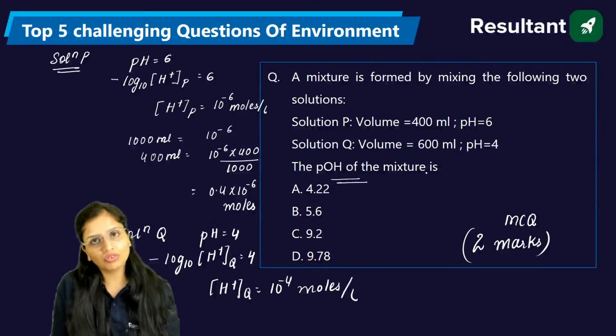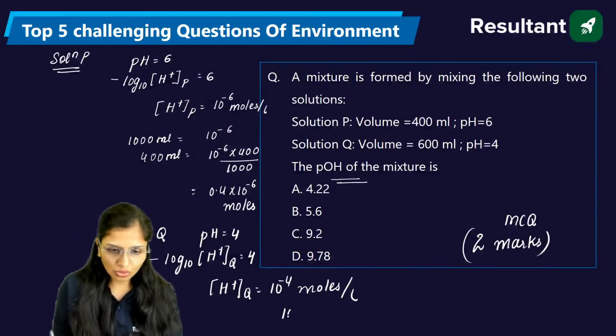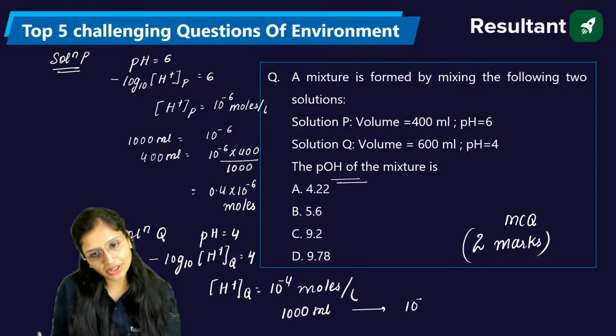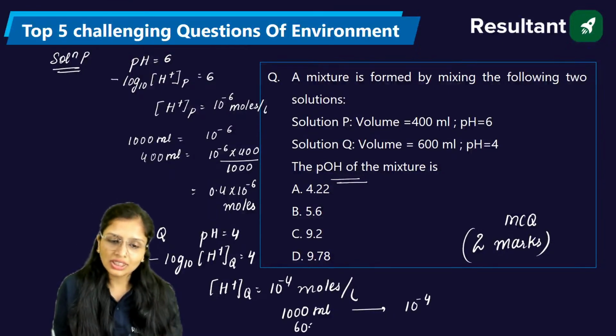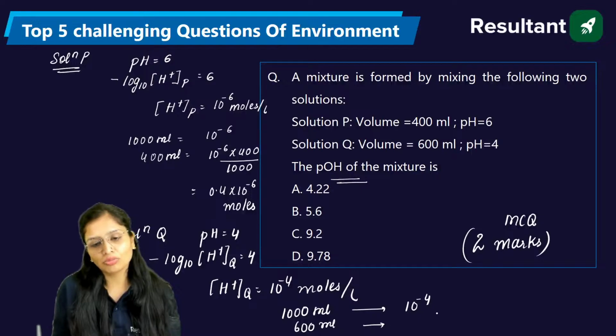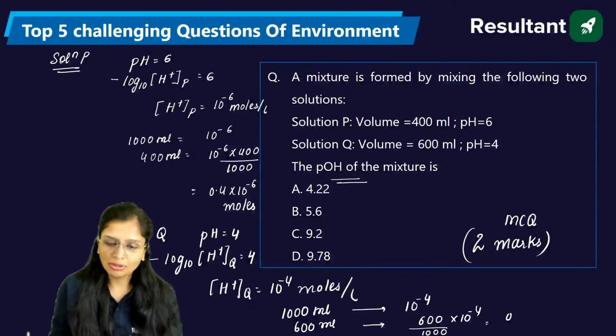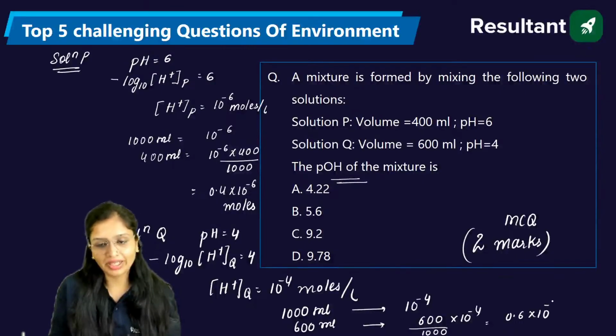Here they have given you the volume as 600 ml. So for 1000 ml, the number of moles is 10 raised to power minus 4. So for 600 ml, how much will be the number of moles? 600 divided by 1000. So this will be 0.6 into 10 raised to power minus 4.